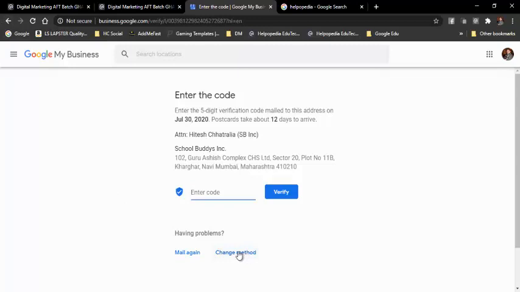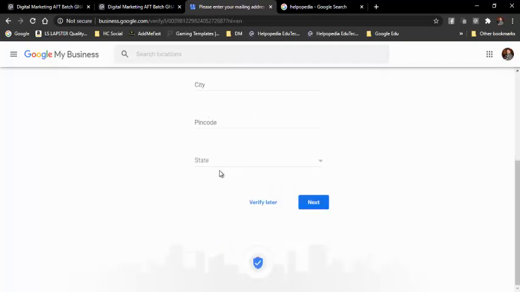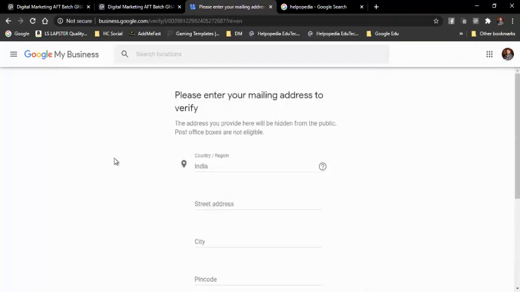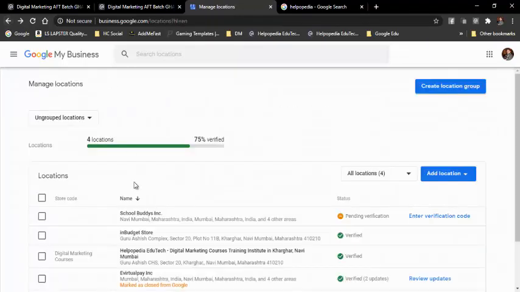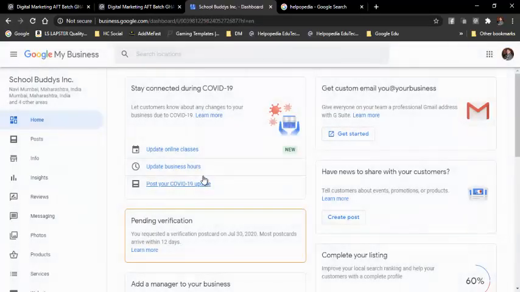Let me just see if I can change the method. Right now I don't think there is any. Okay, it is just asking for another method, but I don't want to add another address, so I'll just use the same thing. Okay, fine. So this is what it is. I'll just go back inside. This is the page where we will enter.